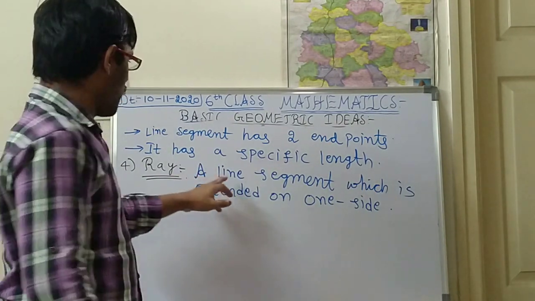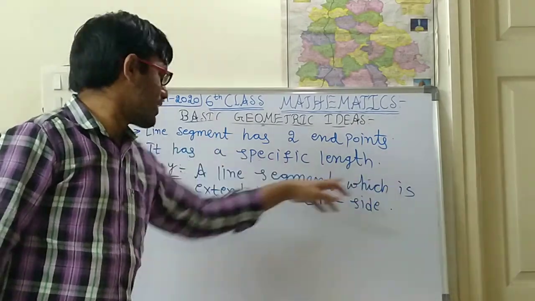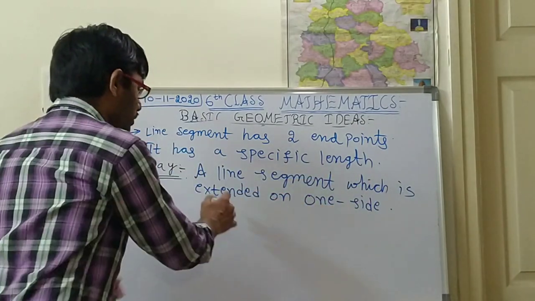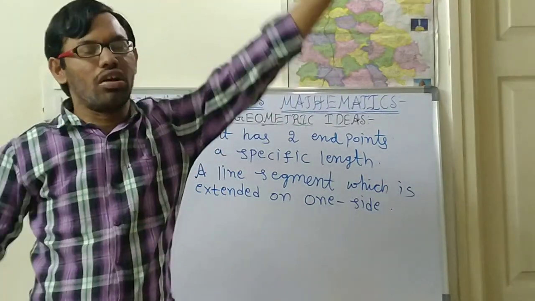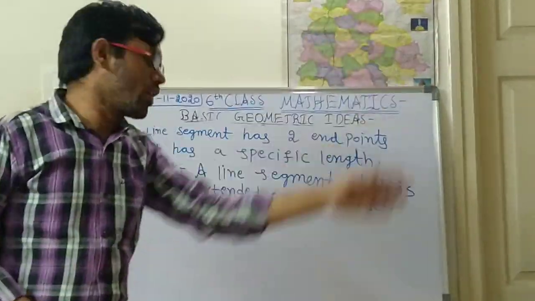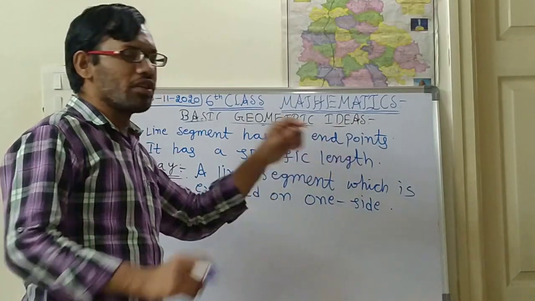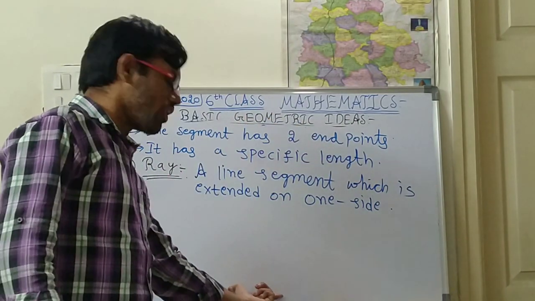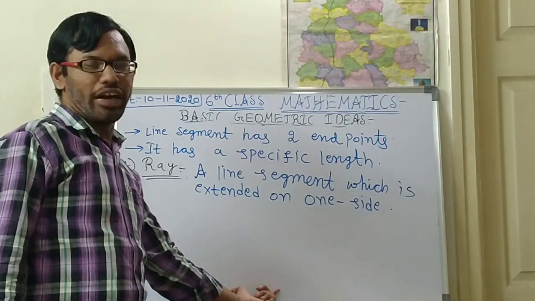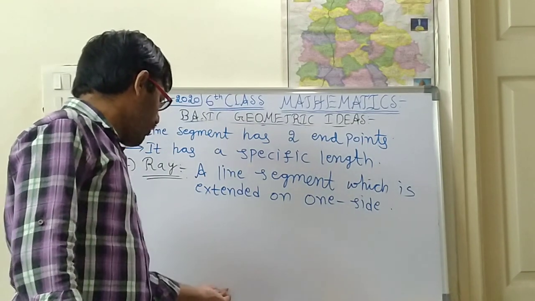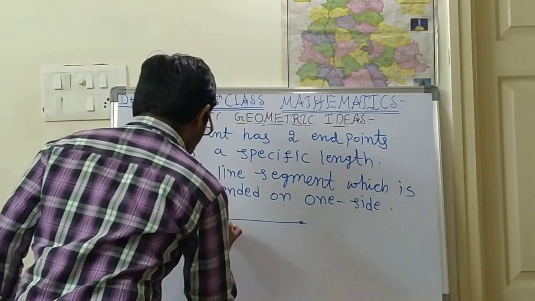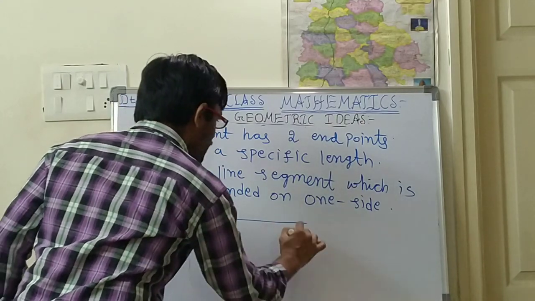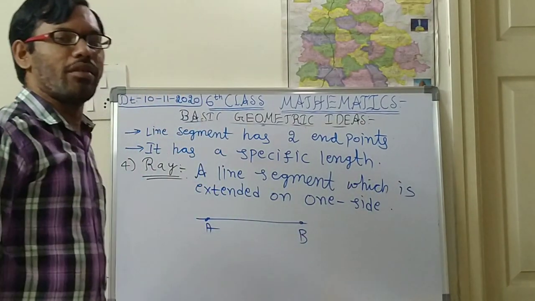A line segment which is extended on one side. Extended means elongating, spreading, going on. You saw that a line segment has two end points. For example, listen, children, this is a line segment AB.